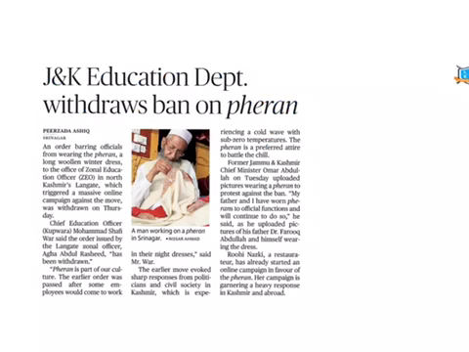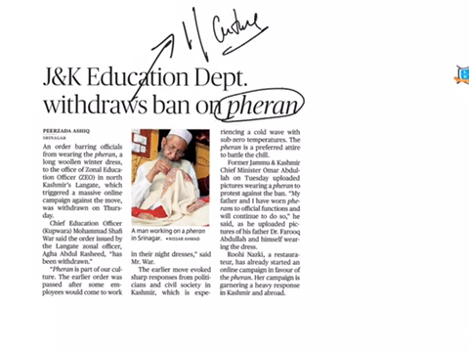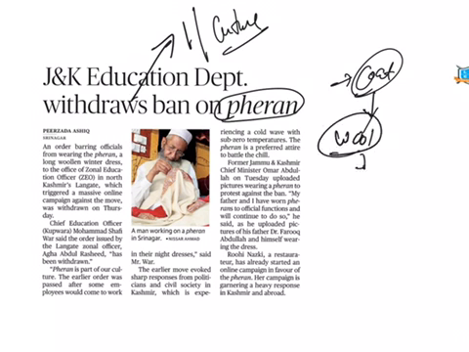The next article is Jammu and Kashmir Education Department has withdrawn the ban on Firan. This article comes under GS paper 1 under the topic of culture. So from this article we can see about Firan. What is this Firan? It is a Kashmiri dress, which is a kind of coat, which is a traditional attire of Jammu and Kashmir, and it is worn by everyone irrespective of gender. Both male and female will wear it, and it is usually made of wool and it is worn during winter.